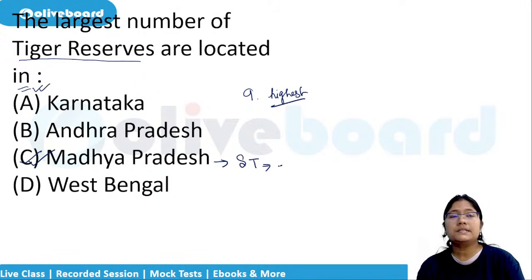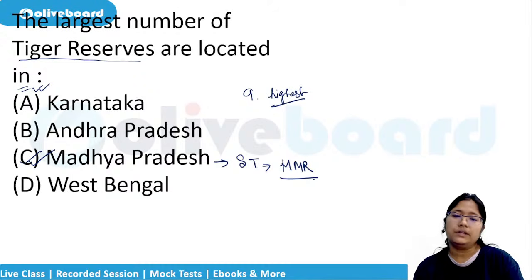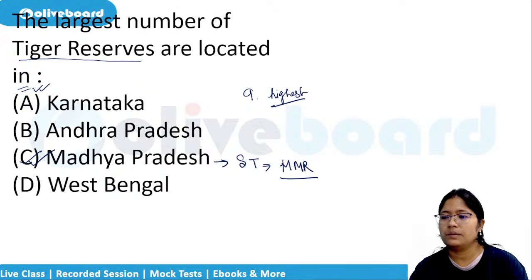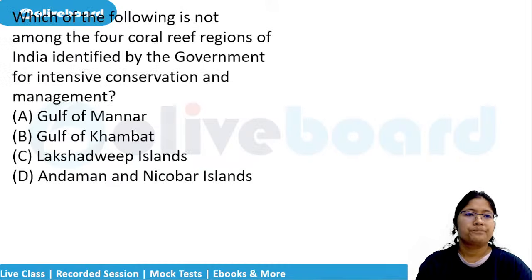Now, many people still who are living in areas where hospitals are far, they are still used to the home deliveries of the child, as a result of which there is the highest maternal mortality rate. That is, the mother dies during the childbirth. That is, highest maternal mortality rate is also associated with Madhya Pradesh. So in this sequence, you can remember all of this. Yes, Pench is there, Kanha is there, then Panna is there. So all this. Next question.